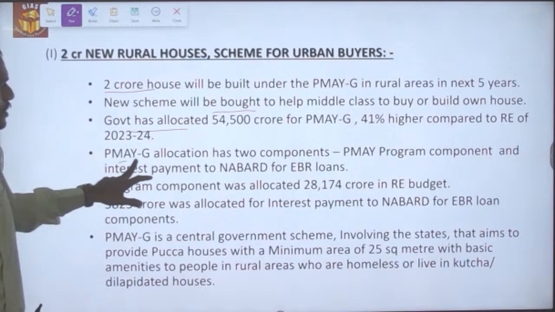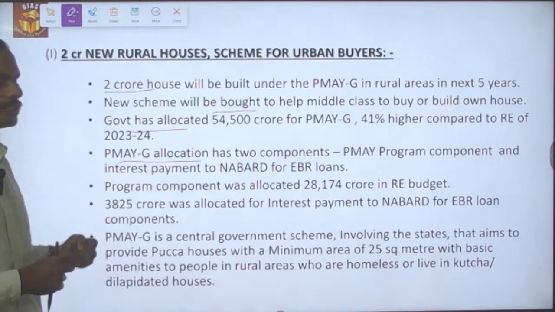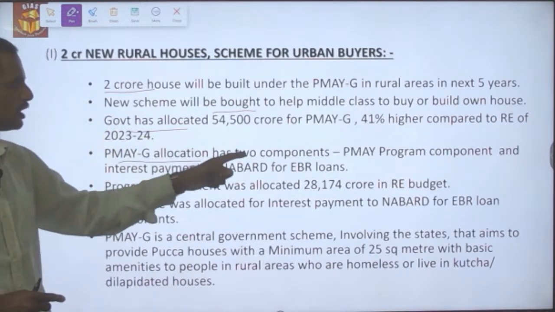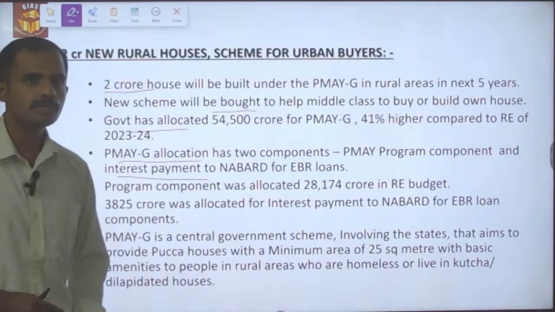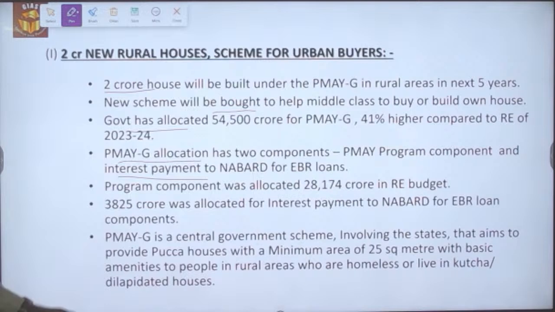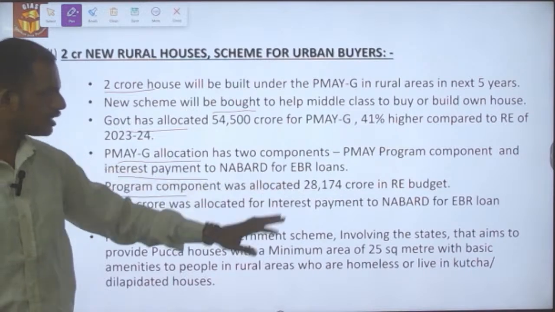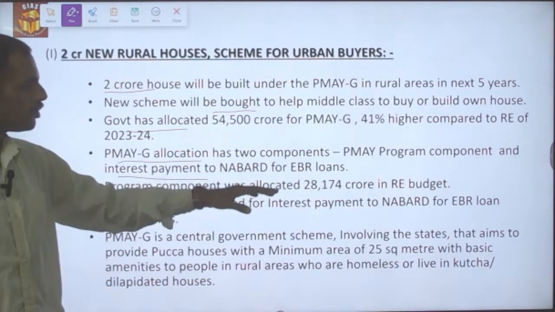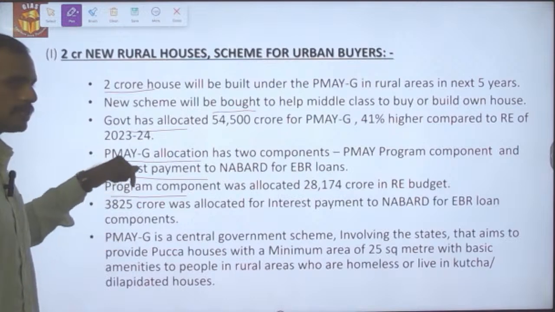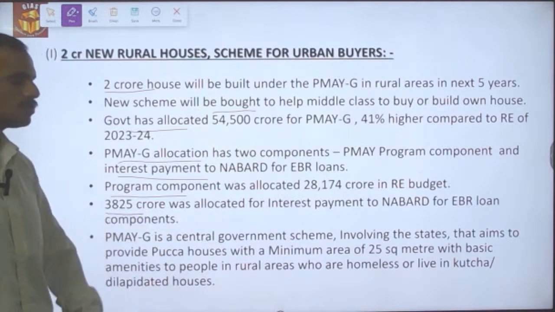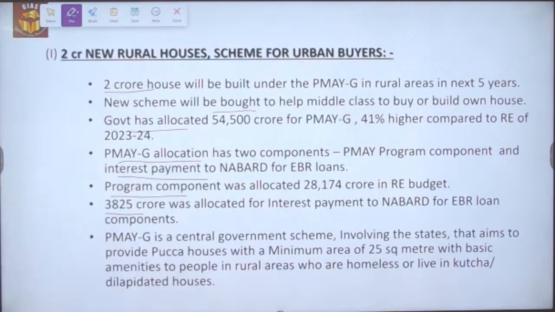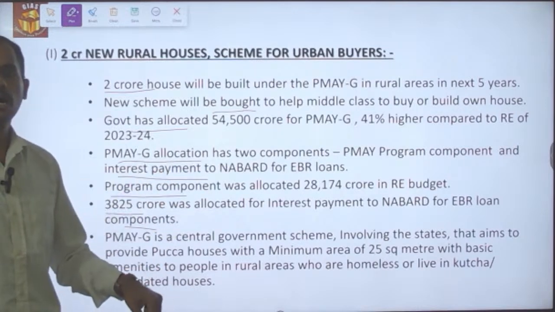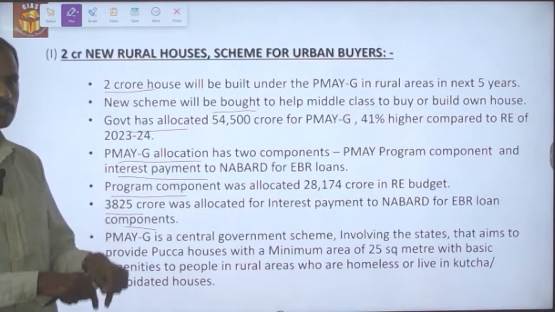This Pradhan Mantri Awas Yojana has 2 components. One is the Awas Yojana program component and another is the interest payment to NABARD for EBR loans. The program component was allocated 28,174 crores in the revised estimate of this financial year, and then 3,825 crores for the interest payment to NABARD for the EBR loan component in the revised estimate of this financial year.